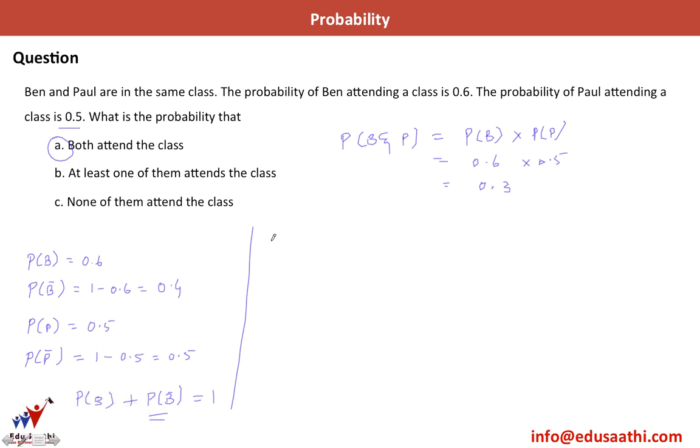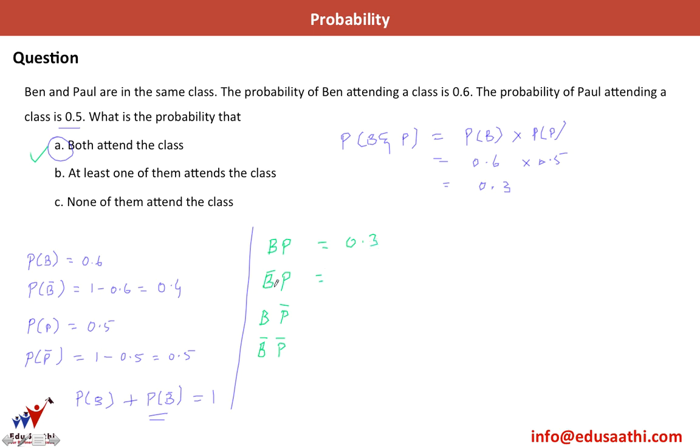I just have four cases: Ben attends the class and Paul attends the class; Ben does not attend the class and Paul attends the class; Ben attends the class and Paul does not attend the class; and the last case, that both of them do not attend the class. We've already found out the answer to the first case, where both attend the class, which is B and P, and this is equal to 0.3.